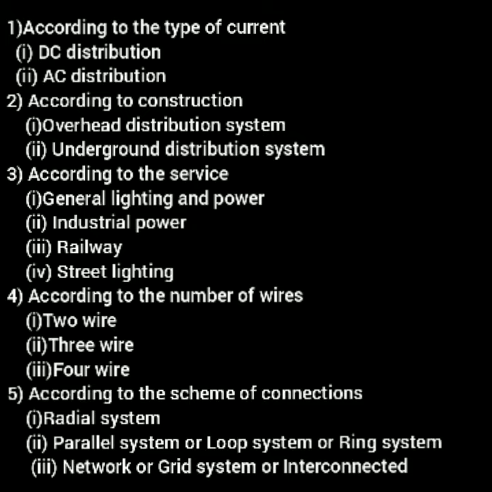The next classification is according to the scheme of connection: radial system, ring system, or we can say parallel system or loop system. The next one is network or grid system or interconnected system. So let's discuss everything in detail.